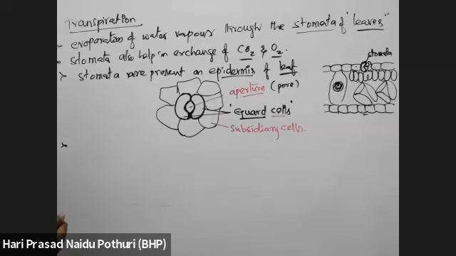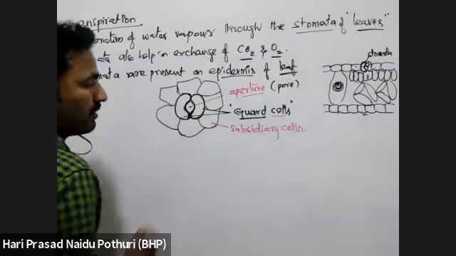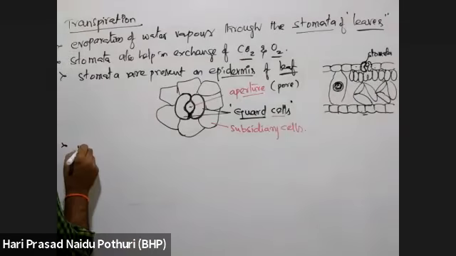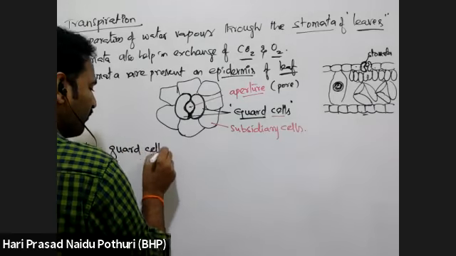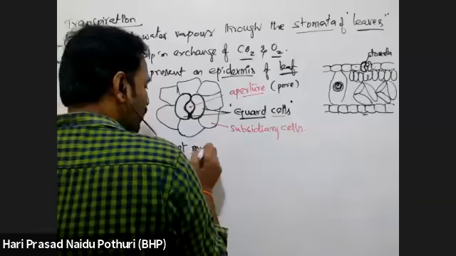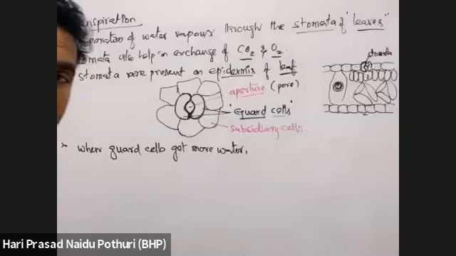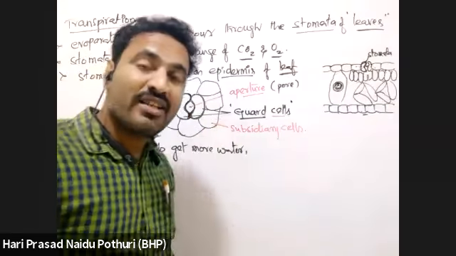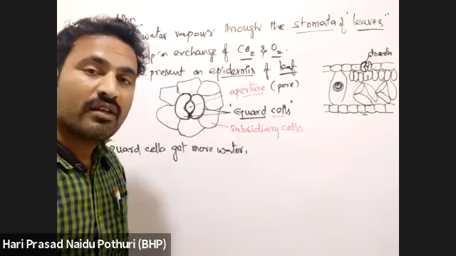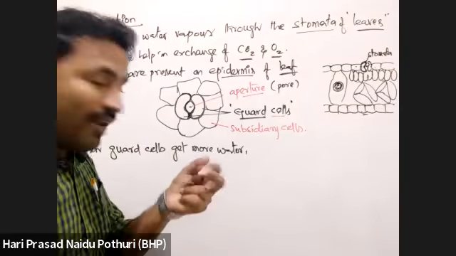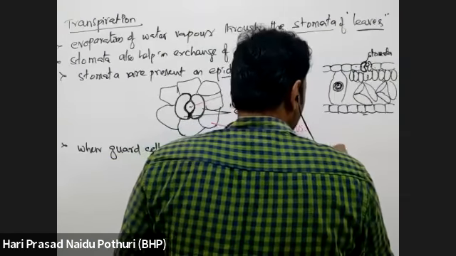Okay, let's see how stomata open and close. There are two guard cells. When guard cells get more water, if the water concentration is more in the guard cells, what will happen? Yes, they will swell up. Swelling up means they become turgid.